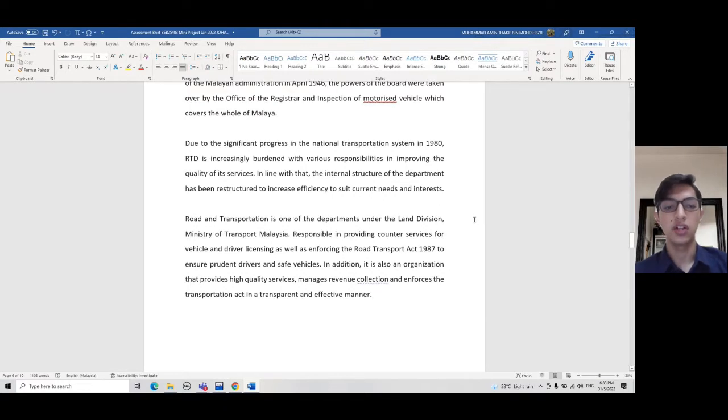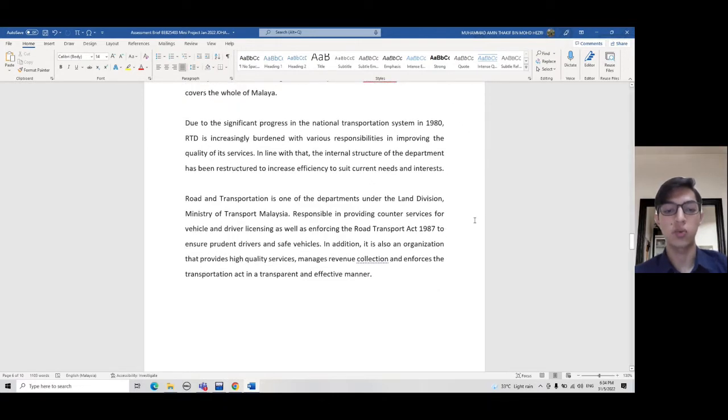In line with that, the internal structure of the department has been restructured to increase efficiency to suit current needs and interests. Road and Transportation is one of the departments under the Land Division Ministry of Transport Malaysia, responsible in providing counter services for vehicle and driver licensing as well as enforcing the Road Transport Act 1987 to ensure prudent drivers and safe vehicles. In addition, it is also an organization that provides high quality service, manages revenue collection, and enforces the Transportation Act in a transparent and effective manner.